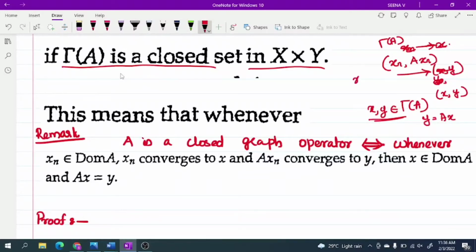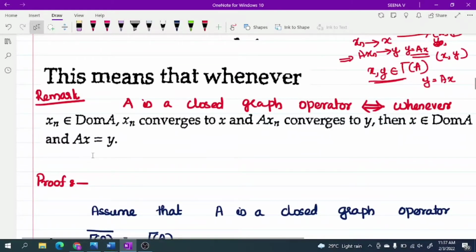To prove this, we have to prove x_n converges to x implies Ax_n converges to y, where y is equal to Ax. So A is a closed graph operator if and only if whenever x_n in the domain of A is such that x_n converges to x and Ax_n converges to y, then x belongs to the domain of A and Ax must be equal to y. So that's what we have to prove.